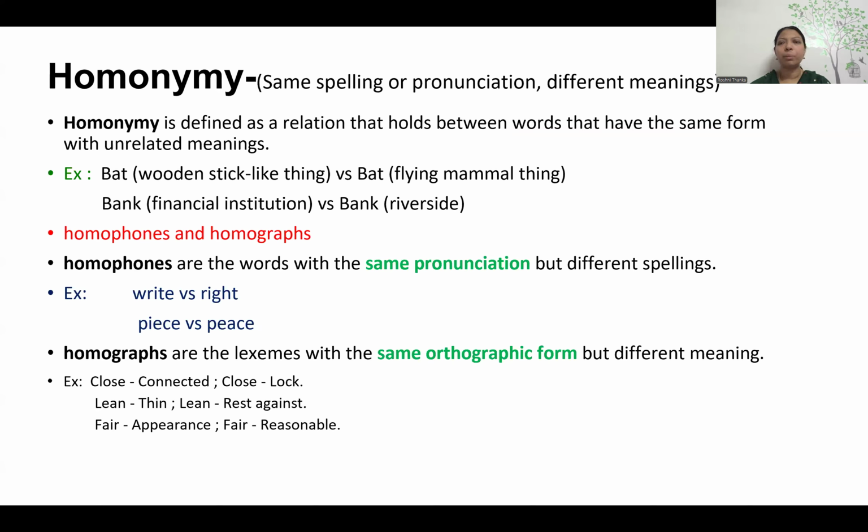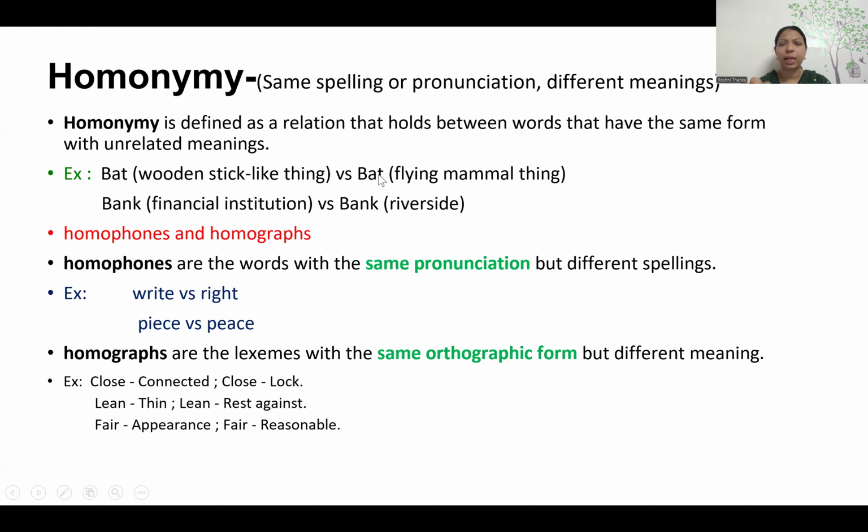What does homonymy mean? Always remember, lexical semantics means word meaning and relationship. Homonymy means we have the same spelling or the same pronunciation, but different meaning. The meaning may be very different. Those things are called homonymy. As we already know some examples, bat. You see the spelling?